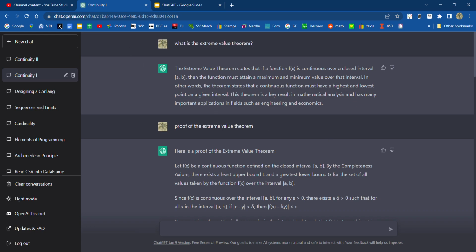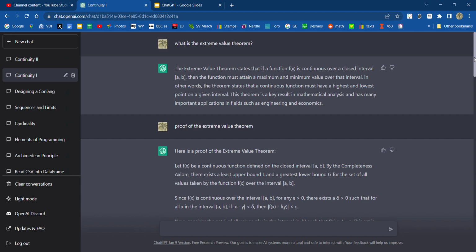Now that ChatGPT is back, I was able to get my questions again, even though I had saved them to a text file. It's a little unreliable, early days for this tool. So whenever I type questions, I keep them in a text file. Here I went through continuity, and I have two threads, and I'm going to put them both in this video. I'm also going to type all the questions into the description for future use.